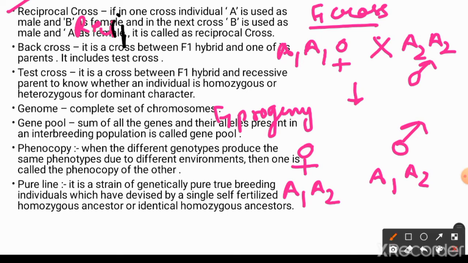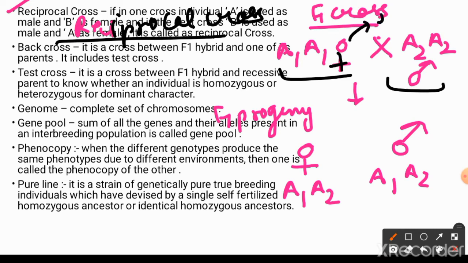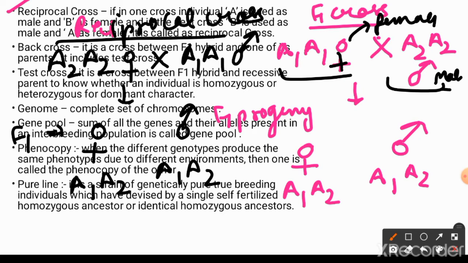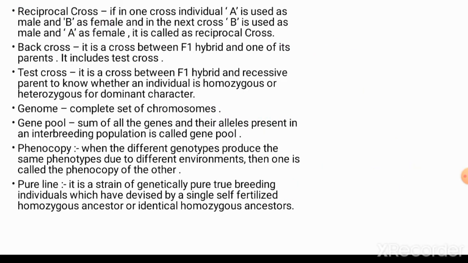But again, in reciprocal cross, I am going to interchange these sexes. Like this was the female here and this was the male here, but I will interchange the sexes here. Like I will take A2 as female and A1 as male. And here the reciprocal F1 progeny will result in the formation of female heterozygote with A1A2 genotype and heterozygote male with A1A2 genotype. So this is an example of reciprocal cross.